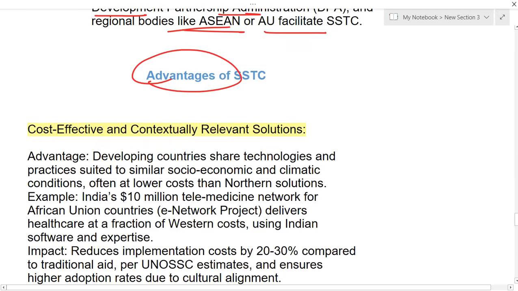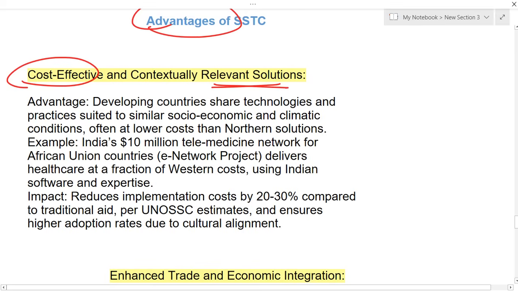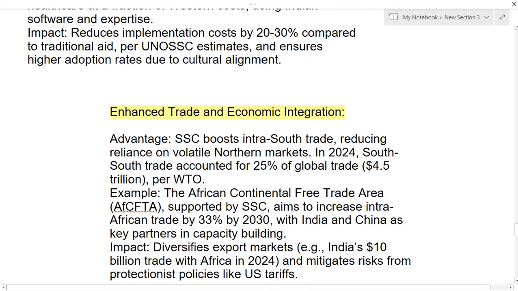And what are the advantages? First one is it is cost effective and will also provide relevant solutions for the current challenges. Especially developing countries share technologies as well as practices, finances, etc. So here India can have, not only India, even other less developed countries and developing countries can have access to this technology. Especially it is very helpful for the African Union, and India came up with this telemedicine project.